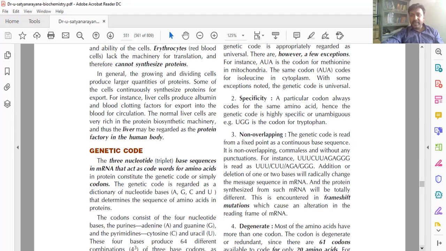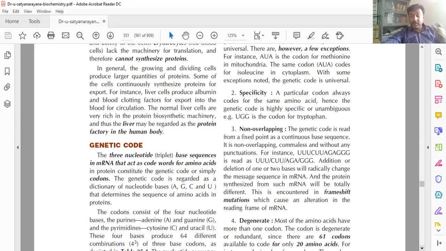Okay. So before going to the translation procedure, how the process goes step by step, what is the genetic code? Simply you can understand. In mRNA, the nucleotide bases are present. Simply we can call it a triplet.